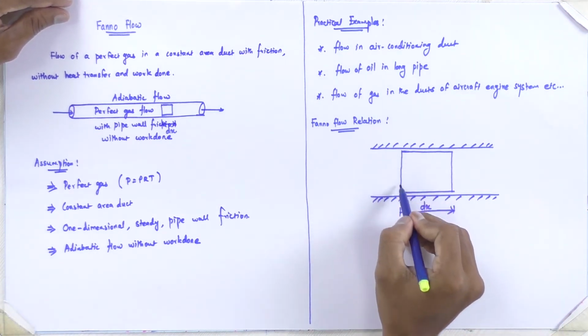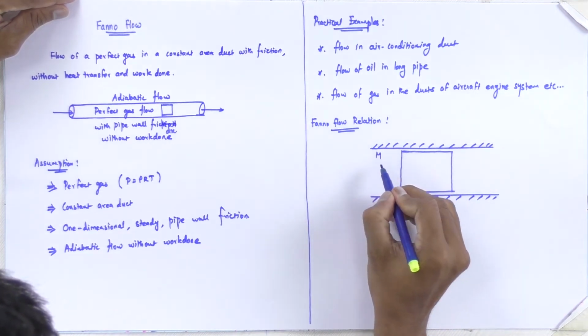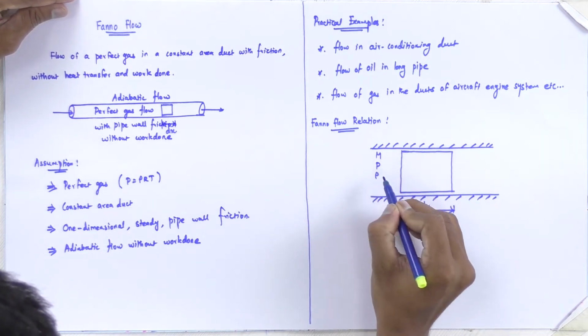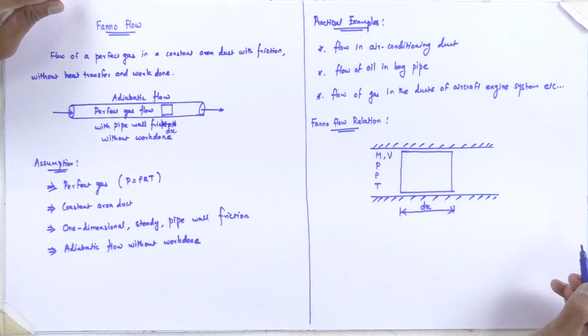So before this element, let's say I have Mach number M, pressure p, density rho, and temperature T with velocity V.